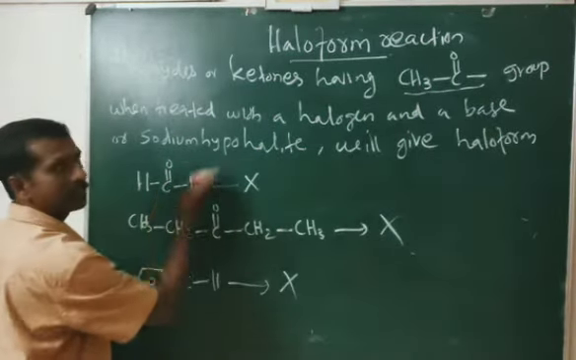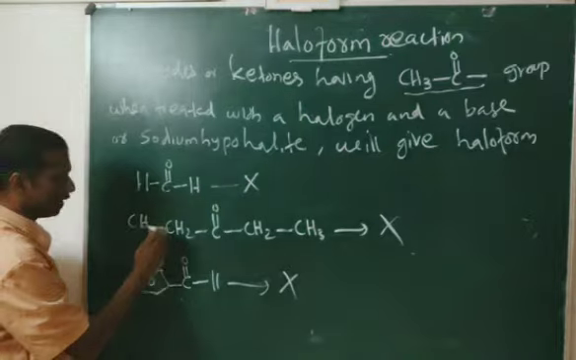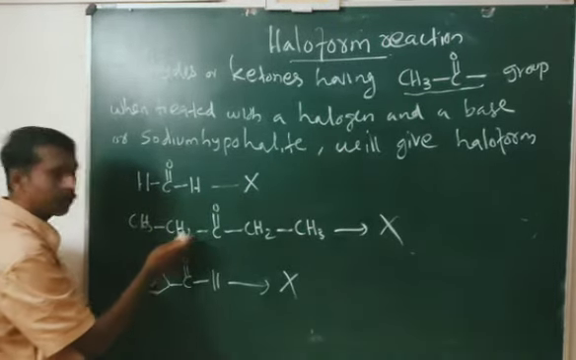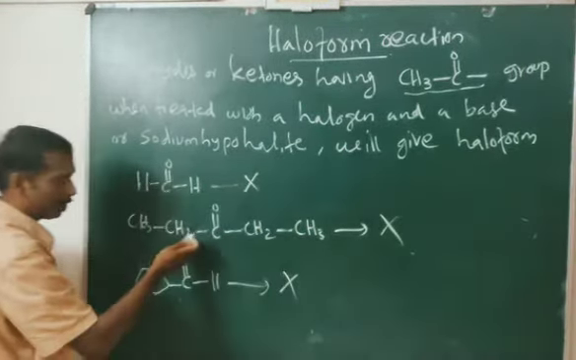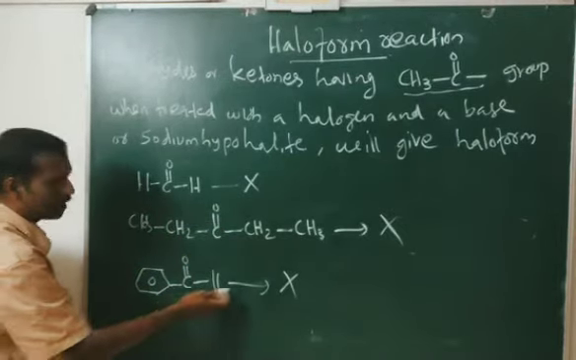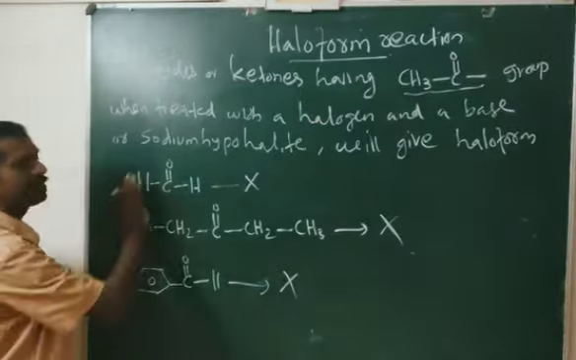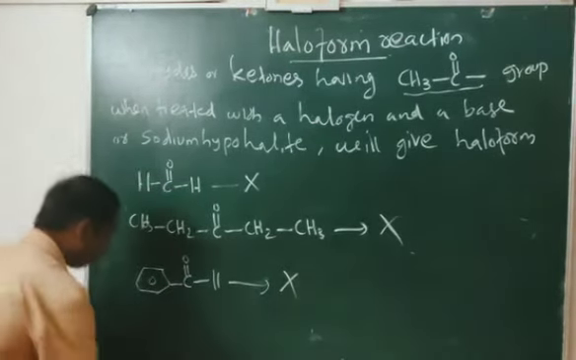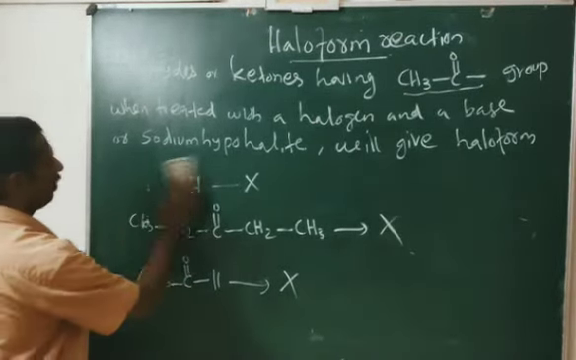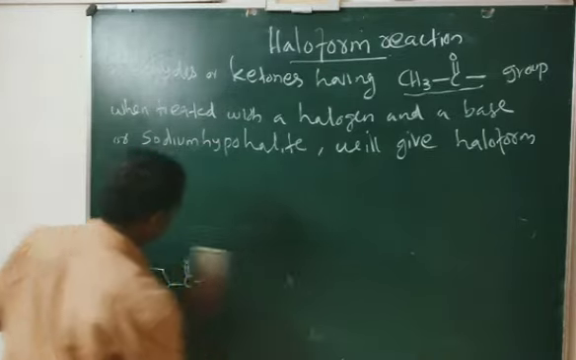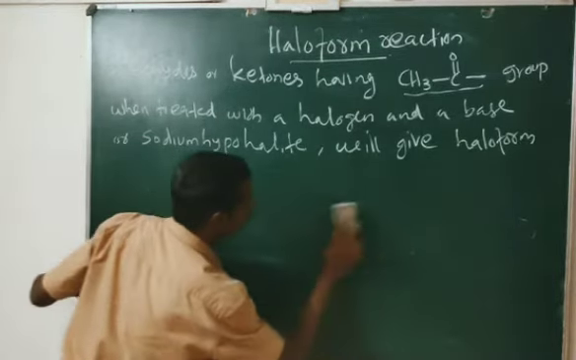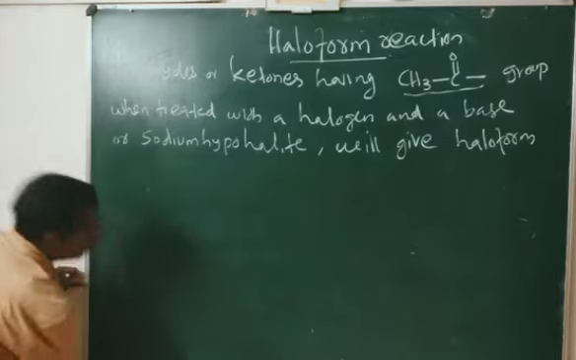In formaldehyde, there is no CH3CO group. In this ketone, there is no CH3CO group. In benzaldehyde also there is no CH3CO group. So, these types of aldehydes will not give haloform test. Now we will take an example of an aldehyde or ketone which gives haloform test.